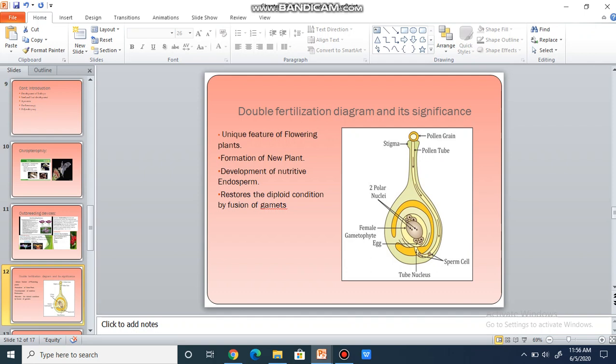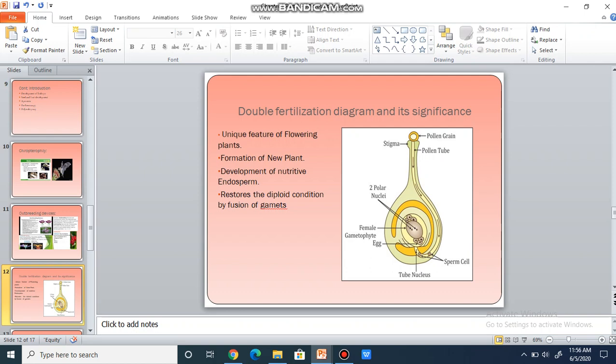But in the answer, what you have to stress is the first fertilization and the second fertilization. First fertilization is syngamy. Second fertilization, you have learned, forms the primary endosperm nucleus which develops into triploid endosperm. So children, in your textbook page number 10, the answer is given about double fertilization.